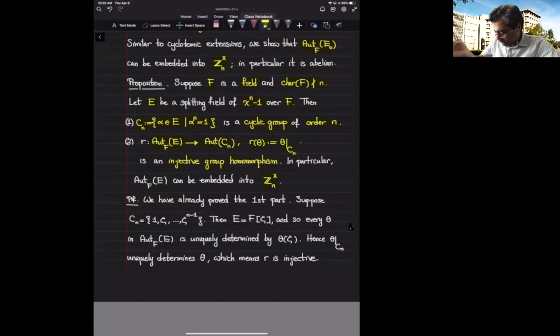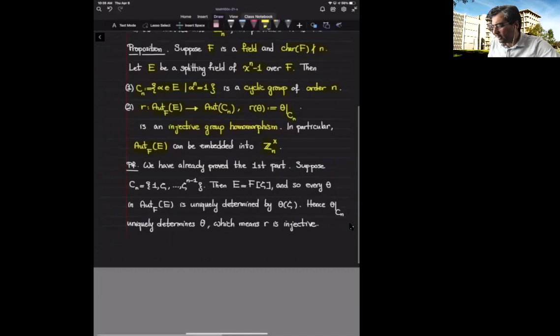So the restriction gives me an injection of automorphisms of the field extension E over F to this group of automorphisms of C sub n, and that is the multiplicative group of Z sub n. So this is in particular an abelian group. It's a subgroup of Z sub n cross, and therefore it's abelian. Okay, let's go over the proof. We have already proved the first part, that C sub n is a cyclic group, and it does have n elements. If I list elements of C sub n and call them 1, zeta, zeta squared, and so on, then E is generated by F and zeta.